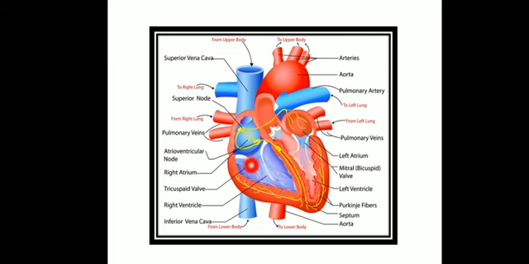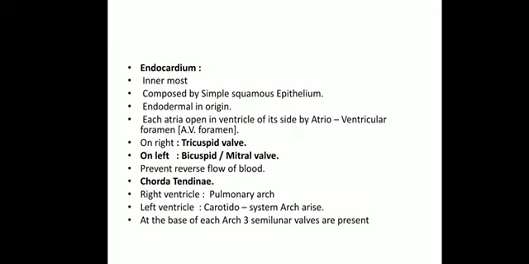On the right side, the valve has a 3-fold structure, which is called the tricuspid valve. Between the left atrium and left ventricle, there is a 2-fold, 2-cusp structure, which is called the bicuspid valve, or the mitral valve. You have to write it down, as you may get confused in this question. On the right side we have the tricuspid valve, and on the left side the bicuspid or mitral valve, which has 2 flaps, while the tricuspid valve has 3 folds.